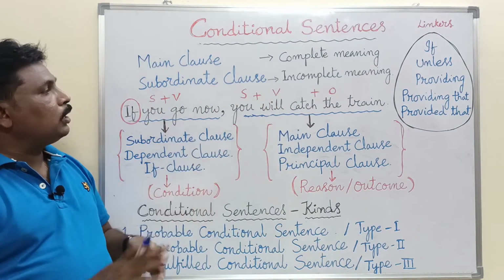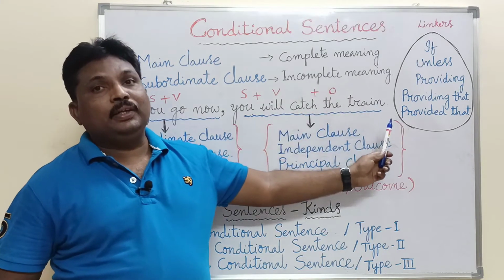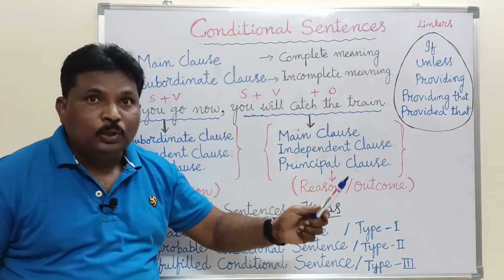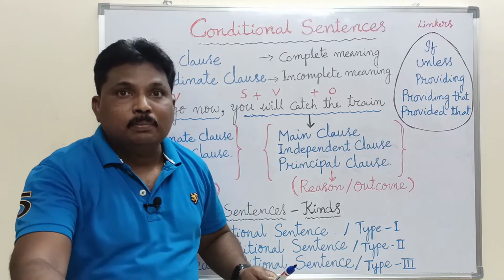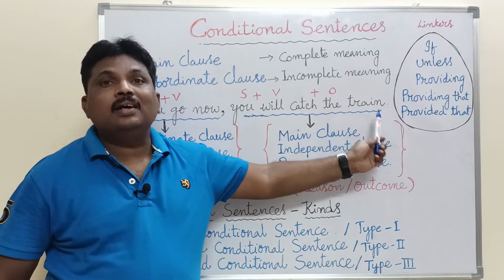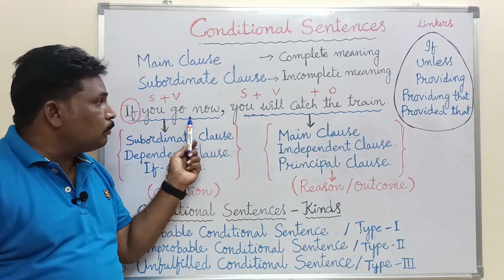If you go now, comma, you will catch the train. What is the result of going now? There will be a possibility. What is that? You will catch the train. So this is a subordinate clause.